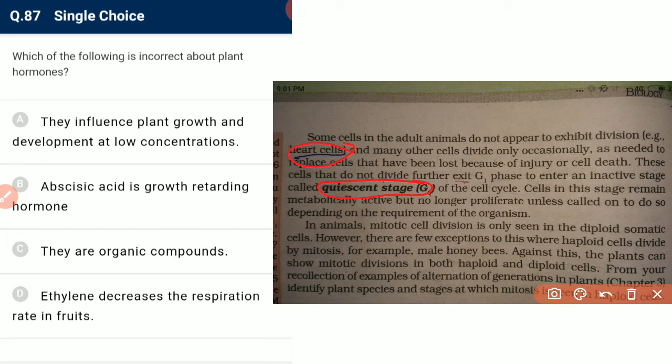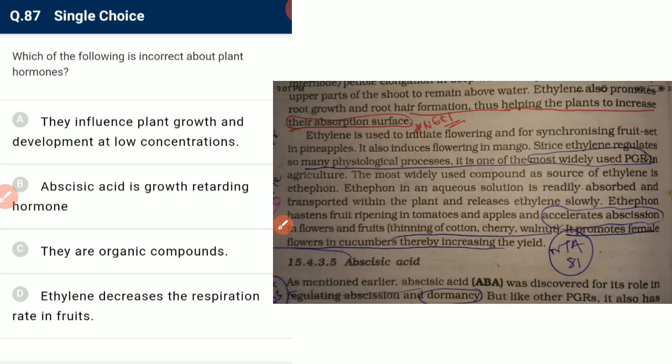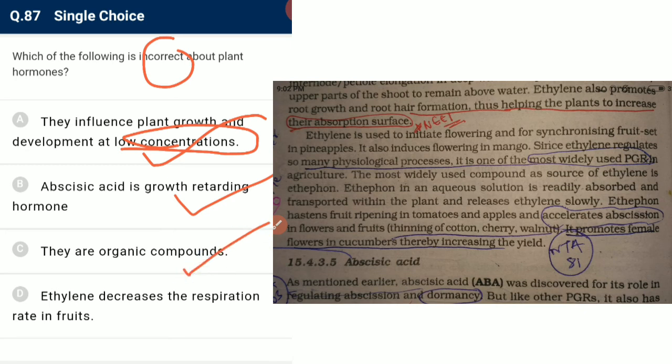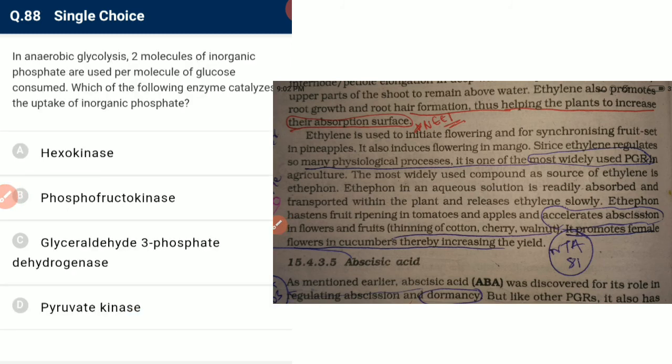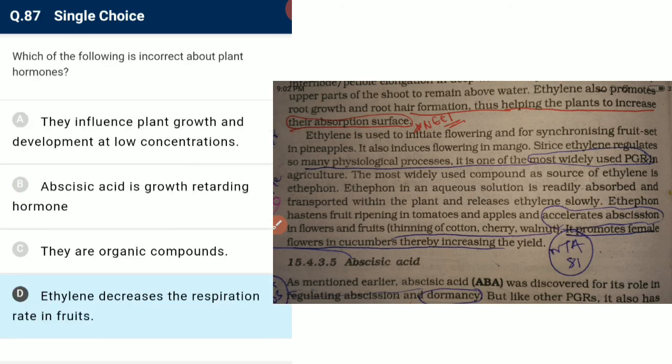Which of the following is incorrect about plant hormones? They influence plant growth and development at low concentration. We have to find the incorrect one. Yes, it is correct. Abscisic acid is a growth retarding hormone. Yes, it is correct. They are organic compounds. Yes. Ethylene decreases the respiration rate? No, ethylene increases the respiration rate. It accelerates abscission and increases respiration, thereby causing ripening. So it is incorrect. We have to find the incorrect statement, and this is the required answer.